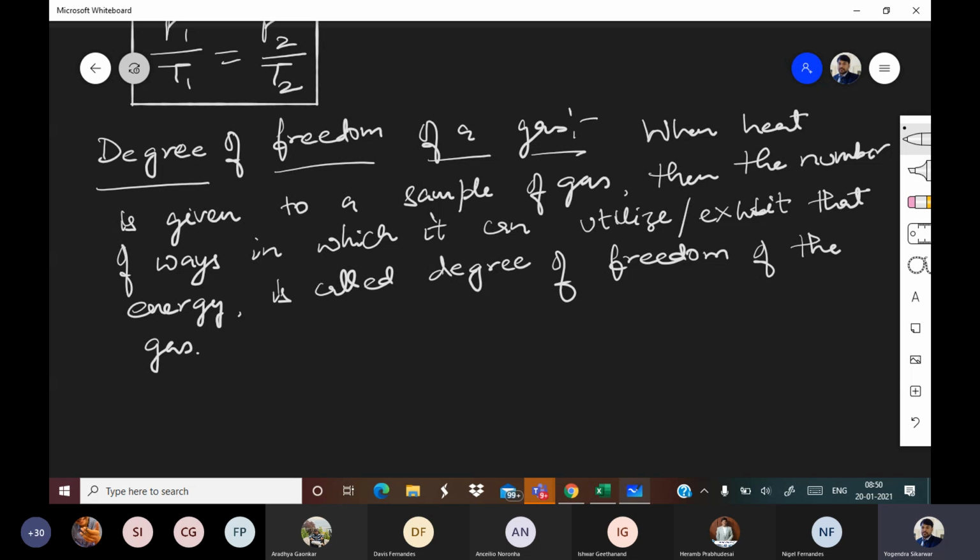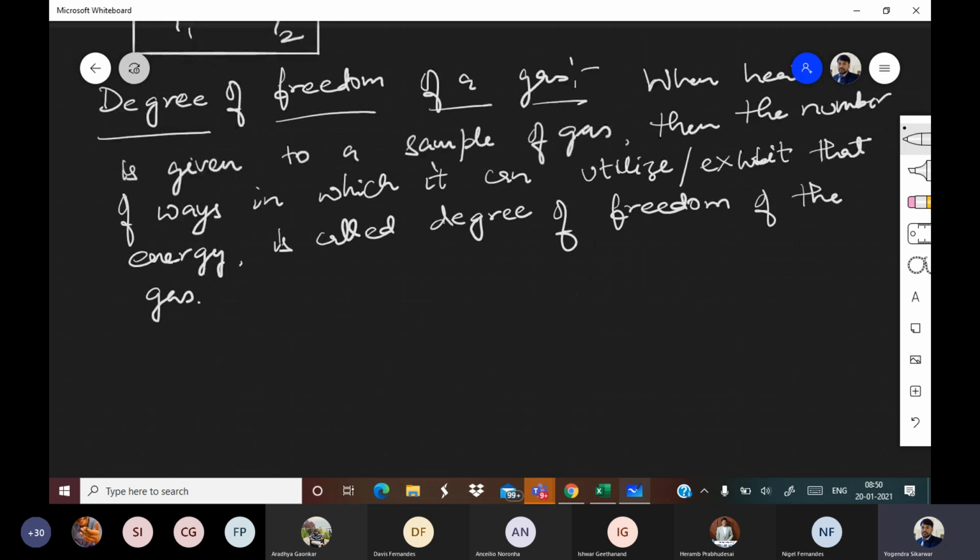So basically, in a similar way, if you are giving heat to an object, that object is absorbing the heat. Now it is going to exhibit the heat, okay. That exhibition, the way it can utilize it, is called its degree of freedom, okay.